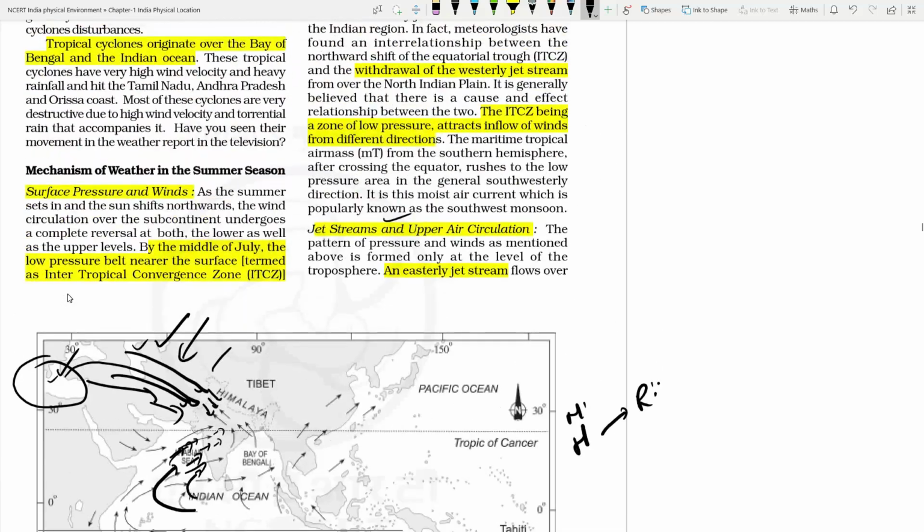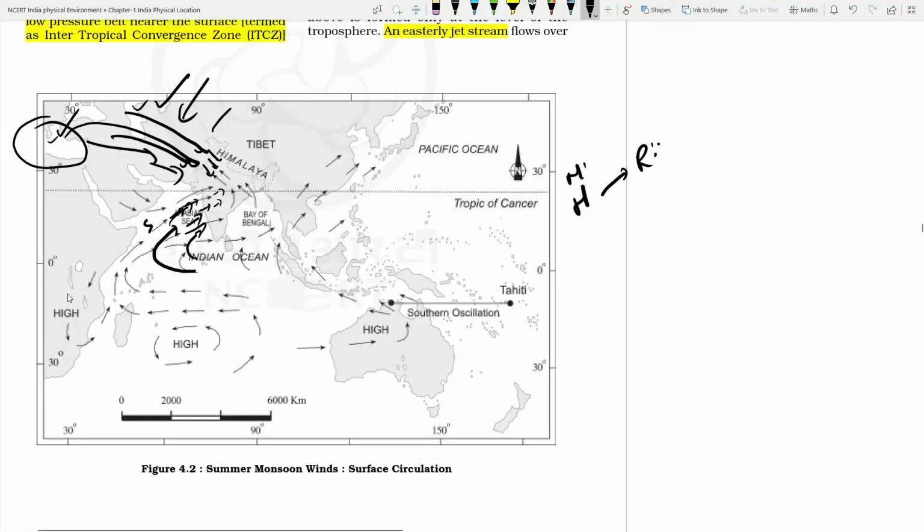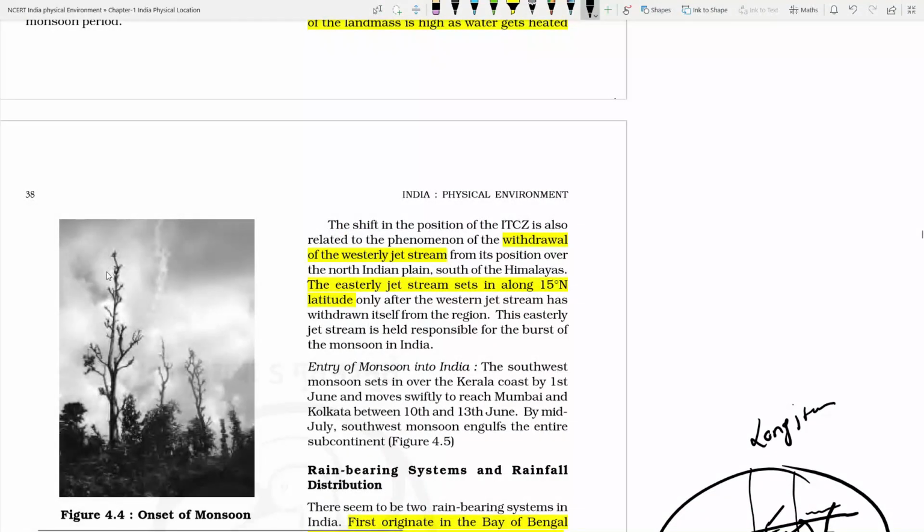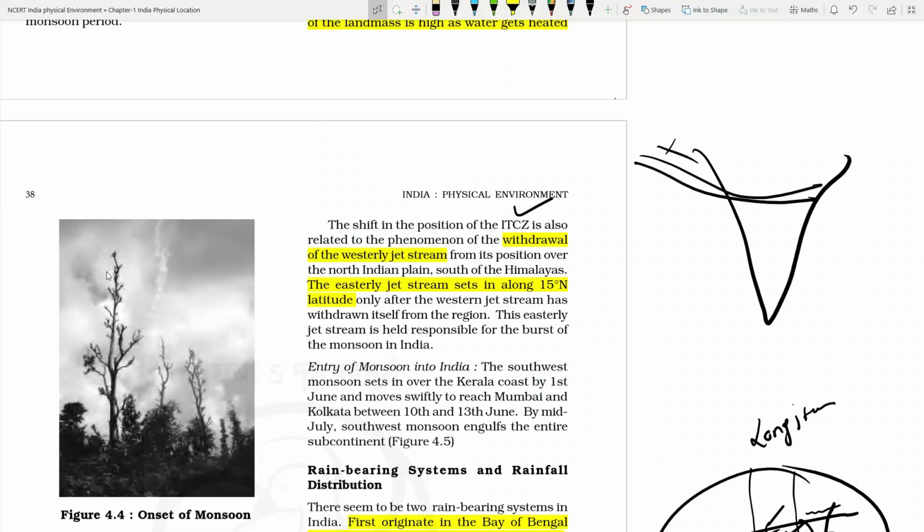So that's why the southeast trade wind is actually turning into southwest trade wind. Yes, at around 40 degree to 60 degree the winds are crossing from southeast trade wind. These southeast trade winds are crossing towards India's territory. So as ITCZ is moving towards the northern side, the southern branch of the subtropical jet stream which was positioned over India will be wiped out and will move towards the northern side. As the whole of the pressure belts are shifting towards the northern side, that's why this jet stream will also be shifted towards the northern side.